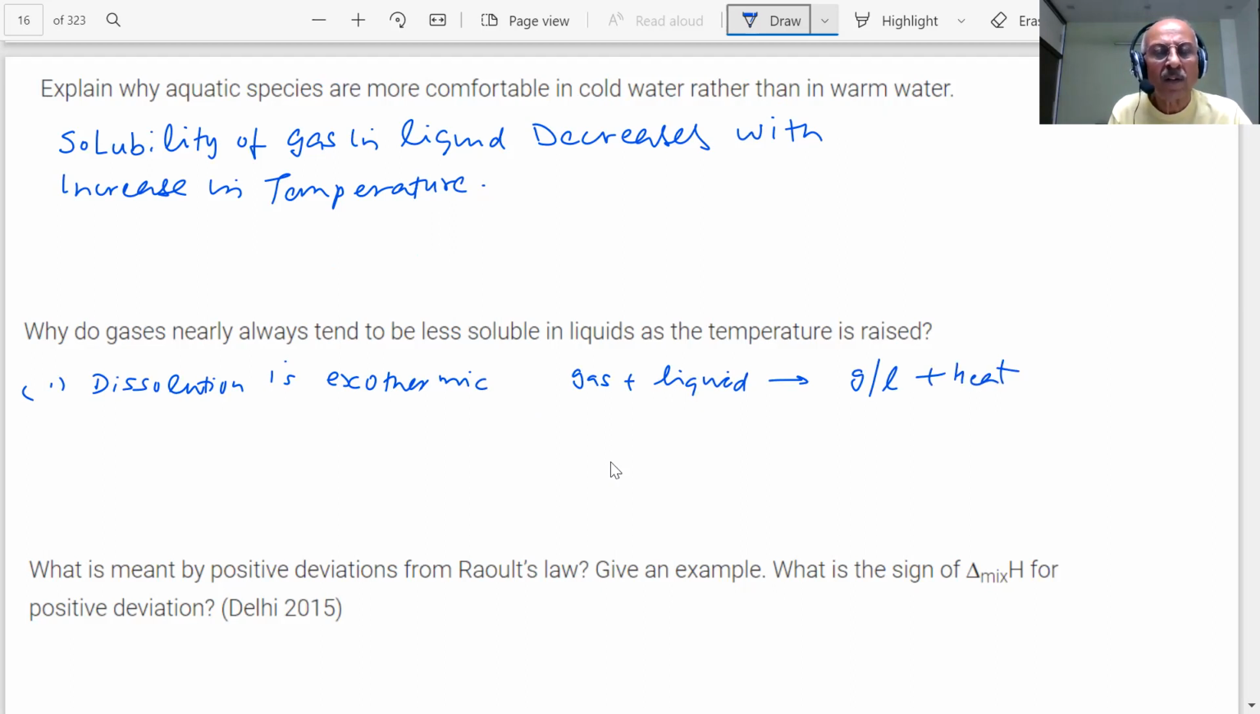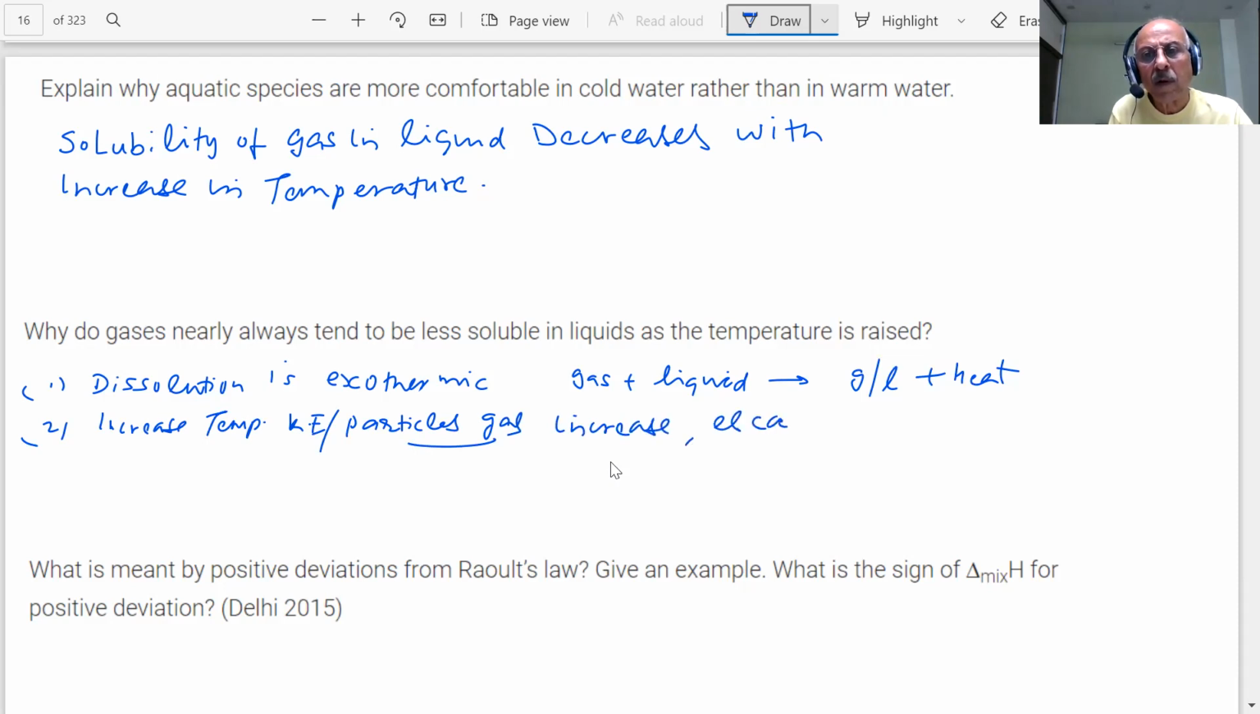Second thing, what will happen if the particles are there? With increase in temperature, what will happen? Heat will be evolved, and the kinetic energy of these particles will increase. Then what will happen? Then they will escape. Anyway, these are some of the ways to answer a question. The more you understand, students, what is happening at the particle nature.